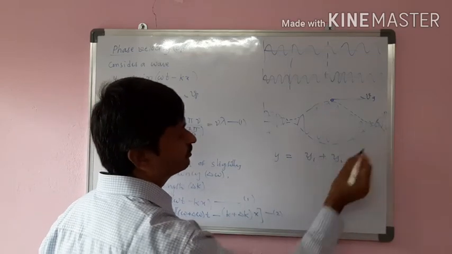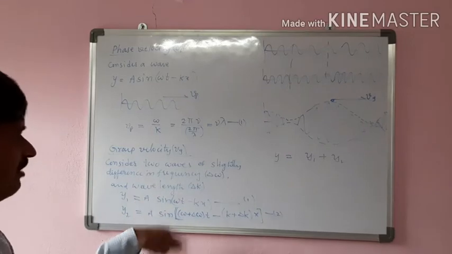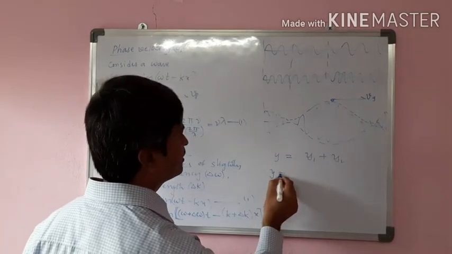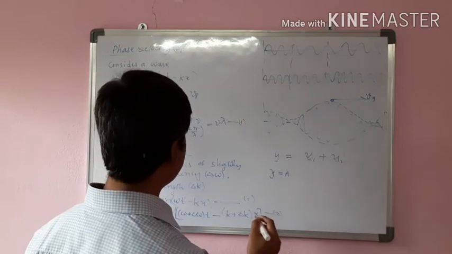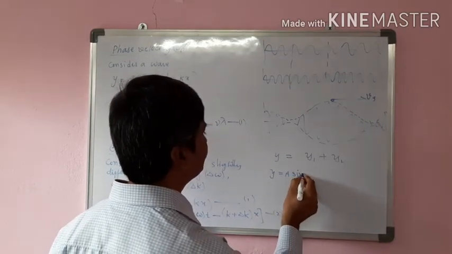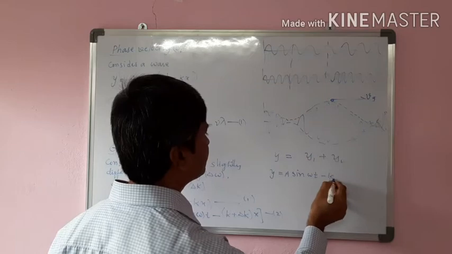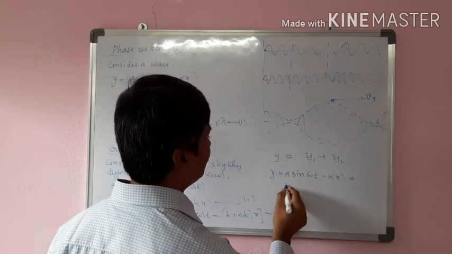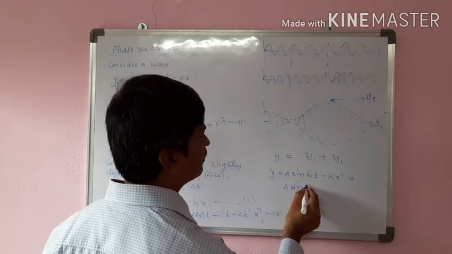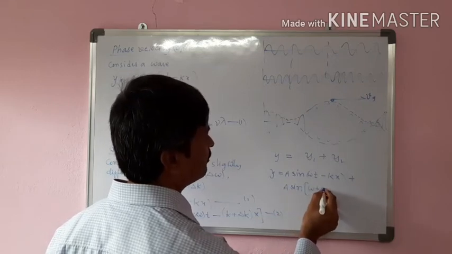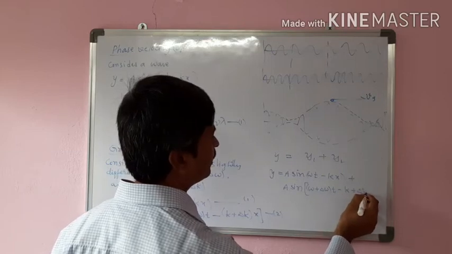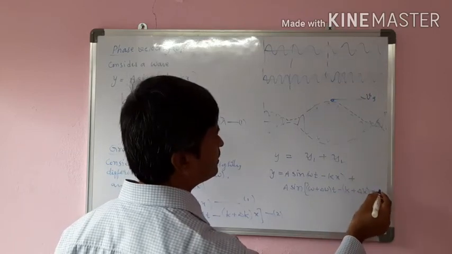y1 plus y2. Now on solving this, sin C plus sin D form, that is y is equal to a, which is common, a sin(omega t minus kx) plus a sin((omega plus delta omega) t minus (k plus delta k) x).